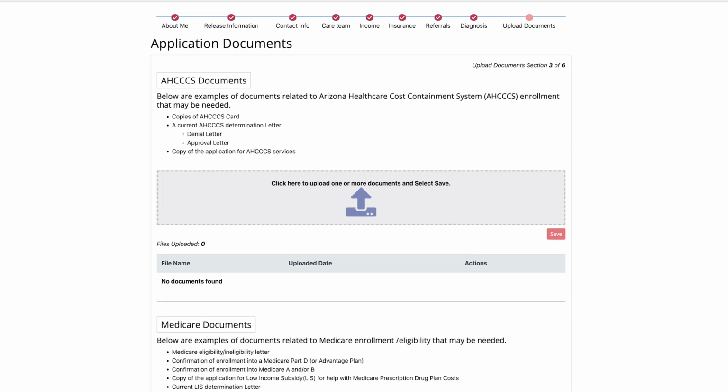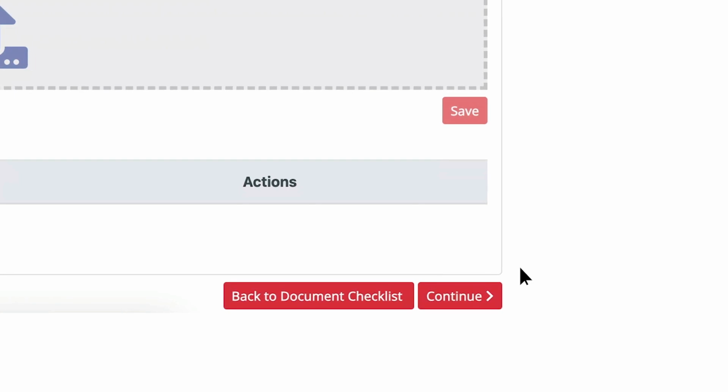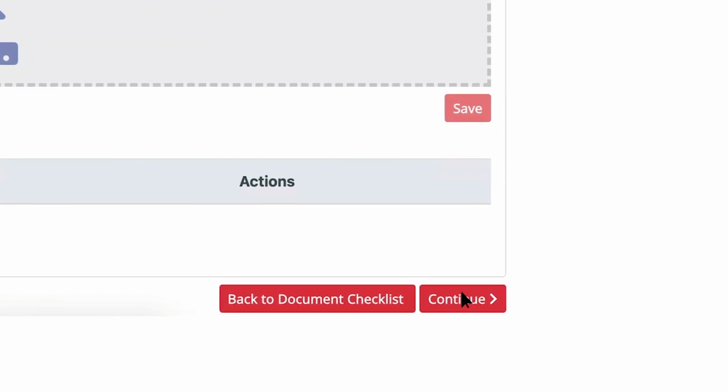Insurance documents. Upload your support documents to the appropriate insurance section. For example, if you're enrolled into Access, we will need all the pages of the Access approval letter. Any other insurance or benefit options available to you must be accounted for in this insurance section. Click the Continue button to move to the next section.